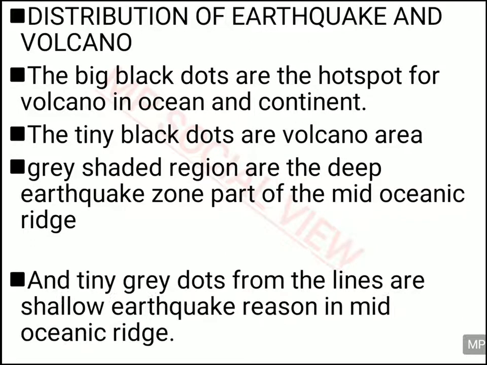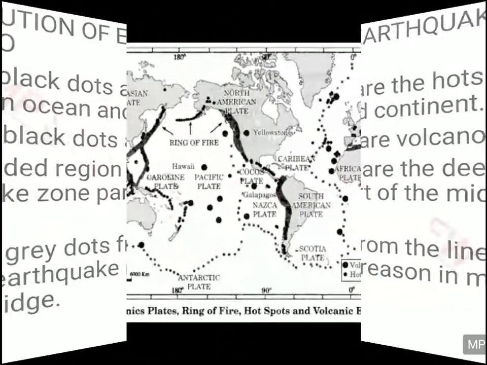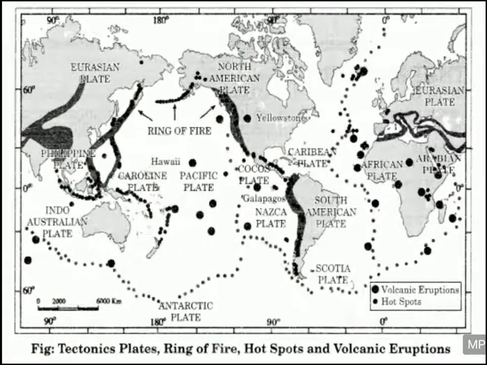And you have the gray shaded region in this map, and tiny gray dots outside this region. The tiny gray dots are also earthquake areas, but there fewer earthquakes are found. But in the gray shaded region, you get lots of earthquakes. I recommend you look at this distribution once, because it can come as a map question, and you have to locate the areas of heavy earthquakes or low earthquakes or hotspots of volcanoes, and all these things you can be asked for the location.